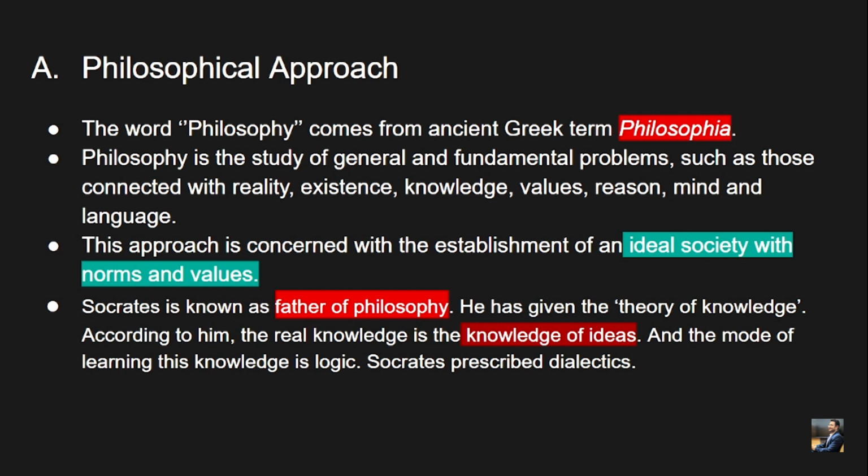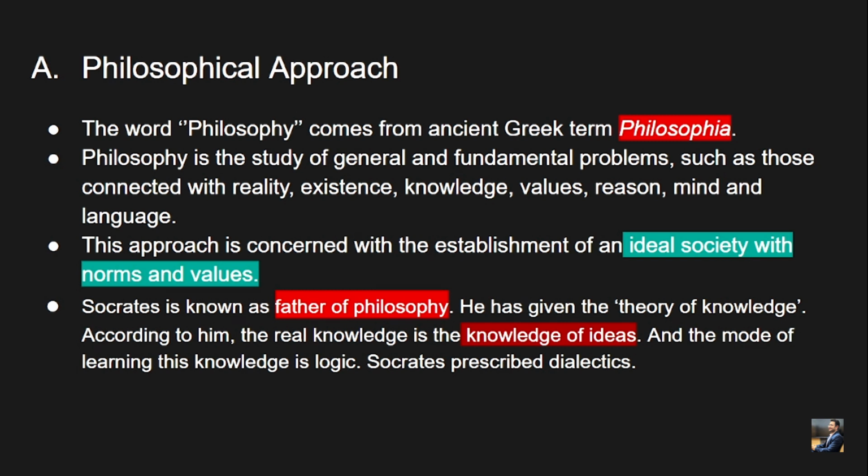Yeah, the first sub part under the traditional approach is the philosophical approach. Okay, so what is the philosophical approach? The word philosophy comes from the ancient term philosophia. Philosophia means a true love for knowledge. Philo means love and sophia means knowledge. So the true love for knowledge, a very strong Greek terminology, that is philosophia. The entire discipline of philosophy starts with this term philosophia, that is, love for knowledge.